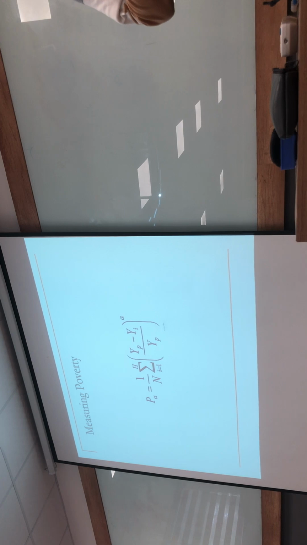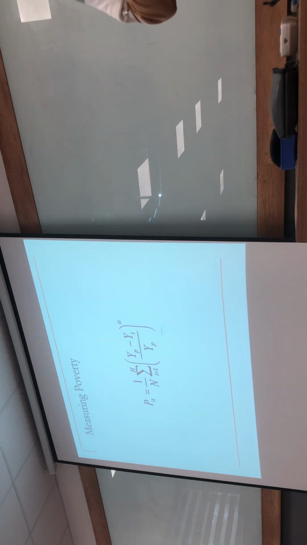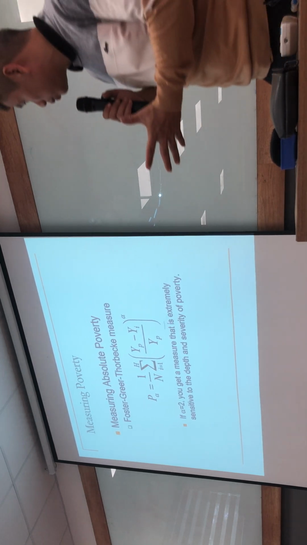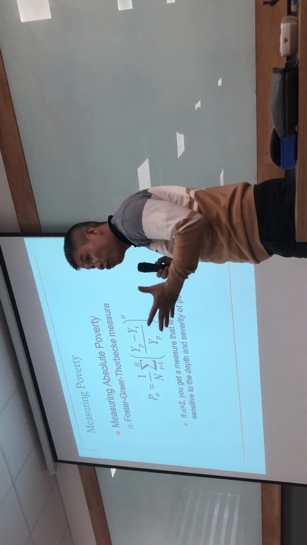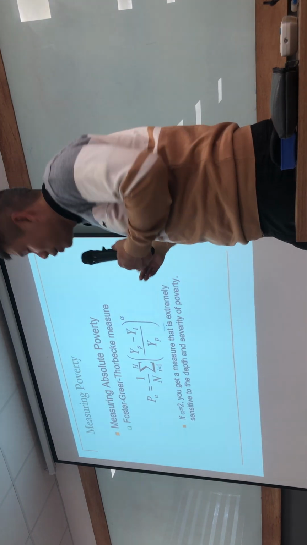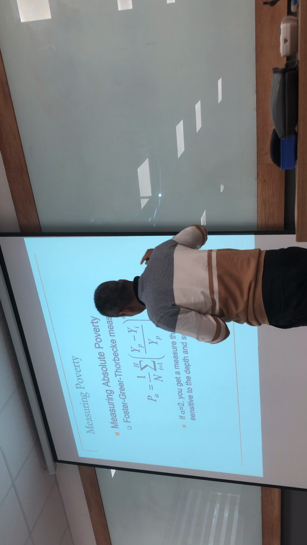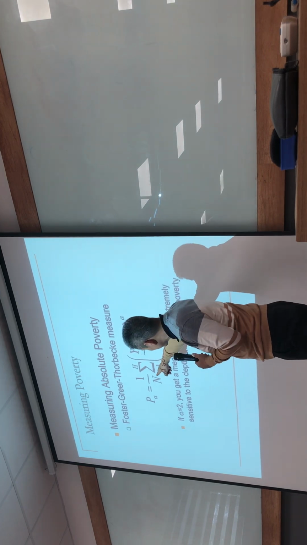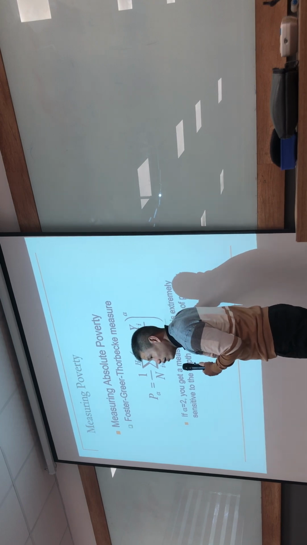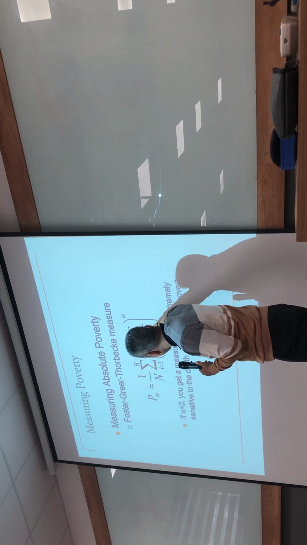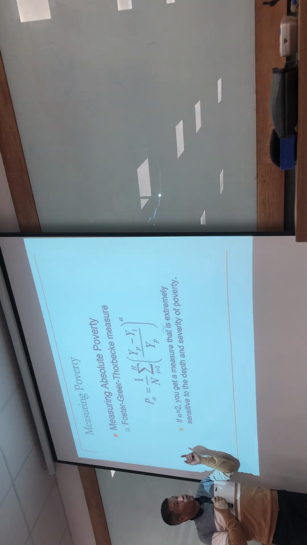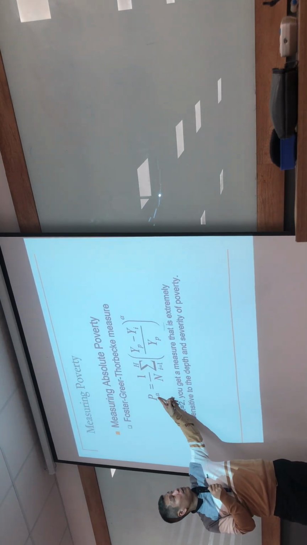If you have learned development economics before, this is not yet the term, but let me tell you about a very popular measurement, named the Foster-Greer-Thorbecke measurement. Is it complicated? No, it's not complicated at all, because you can see that there is only YP and YI. With the presence of YP and YI in this formula, the complication is that we must pay attention to the value of alpha here.